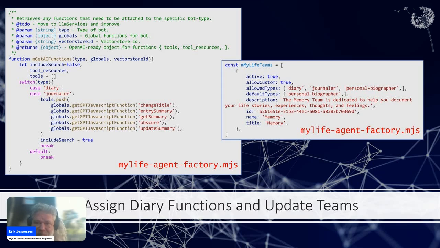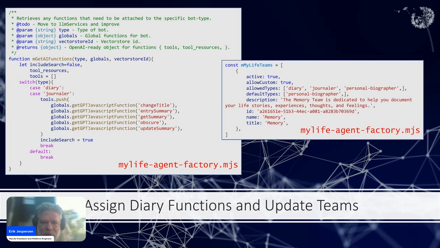We will begin by assigning the functions, both the common ones and unique ones like obscure, to the diary bot type in the personal factory. And then we assign the bot to the team or teams that can offer the core support for such an intelligence. Right now, it's just the memory team that we've set up at all, so it's the only one that can handle a data type like diary bot. So as you can see on the left-hand side, this is just a modular function where we assign the functions that are relevant, and these functions, again, we've already built.